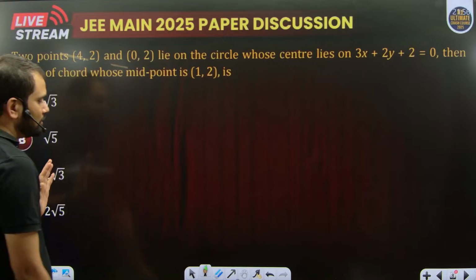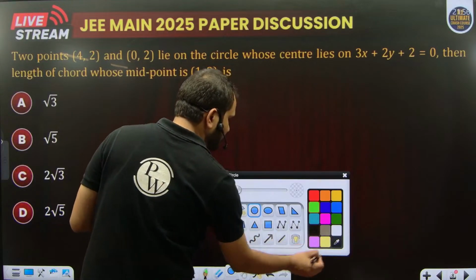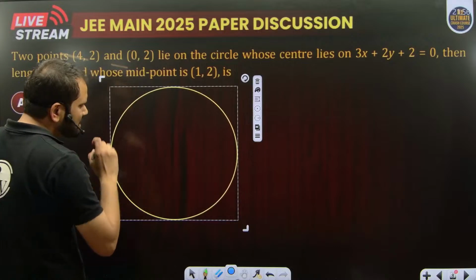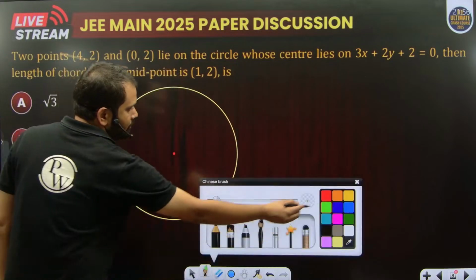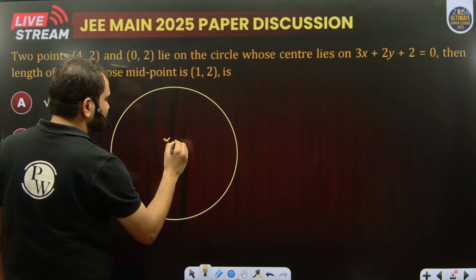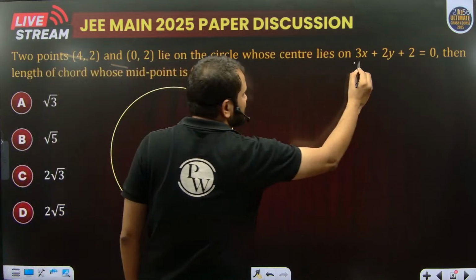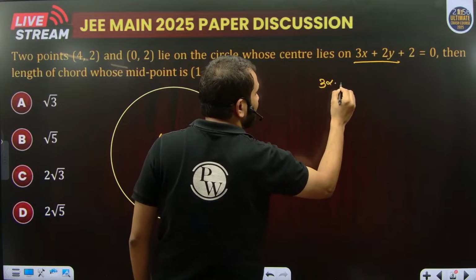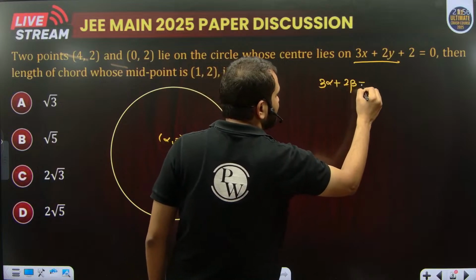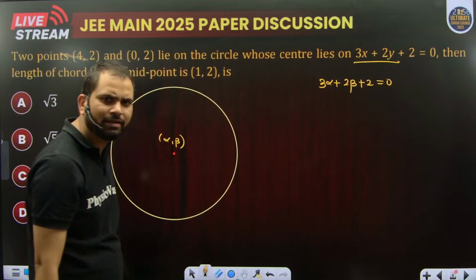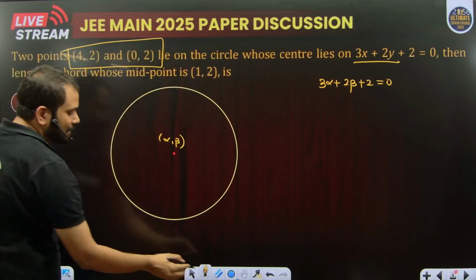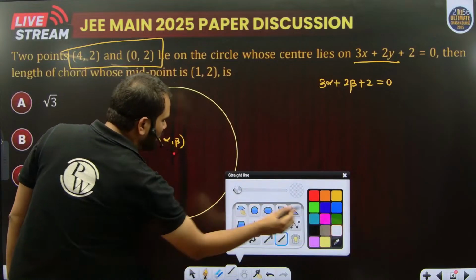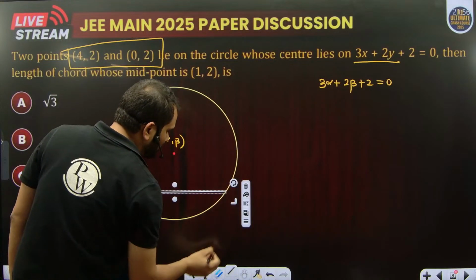Now, let's suppose this is a circle whose center is alpha comma beta. Since the center lies on this line, I can say 3 alpha plus 2 beta plus 2 is equal to 0. Now there are 2 points lying on the circle, 0, comma 4 and 0, comma 2.